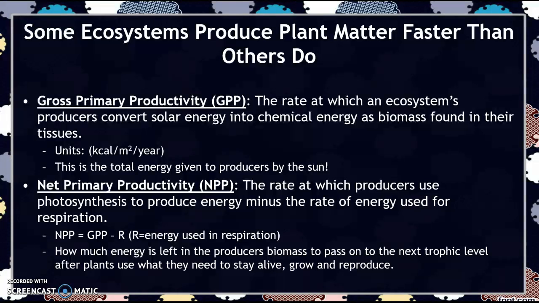Net primary productivity, or NPP, is the rate at which our producers use photosynthesis to produce energy minus the rate of energy used for respiration. So the equation is NPP is equal to the GPP minus R, where R is the energy used for respiration. So in other words, this is basically how much energy is left in the producer's biomass to pass on to the next trophic level after plants use what they need to stay alive, grow, and reproduce. So what energy is left over after the plants use what they needed from photosynthesis.